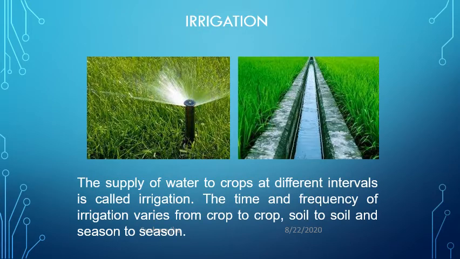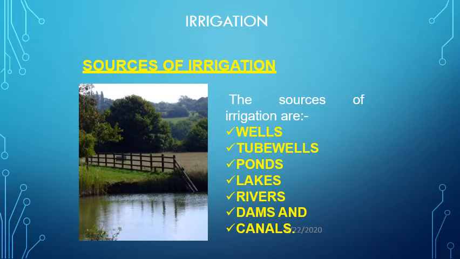So the supply of water to crops at different intervals is called irrigation. Irrigation varies from crop to crop, from soil to soil and also from season to season. So let us see the sources of irrigation. Irrigation sources are wells, tube wells, ponds, lakes, rivers, dams and canals.